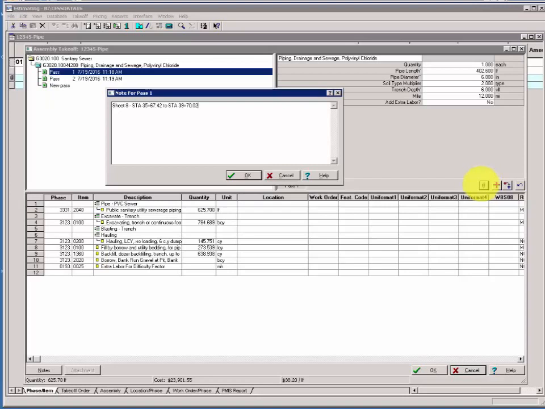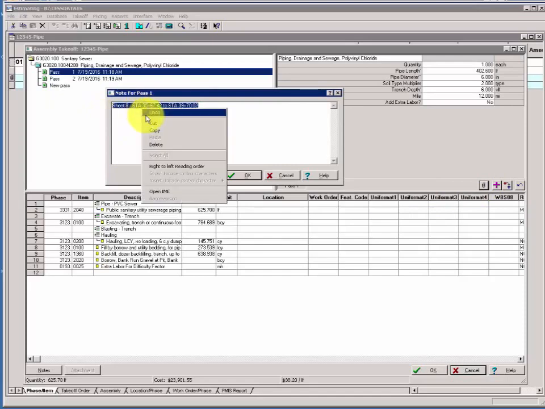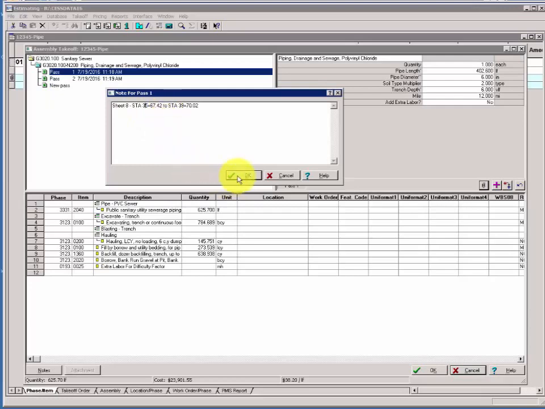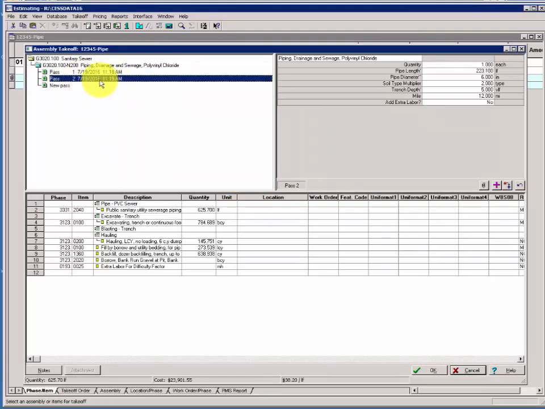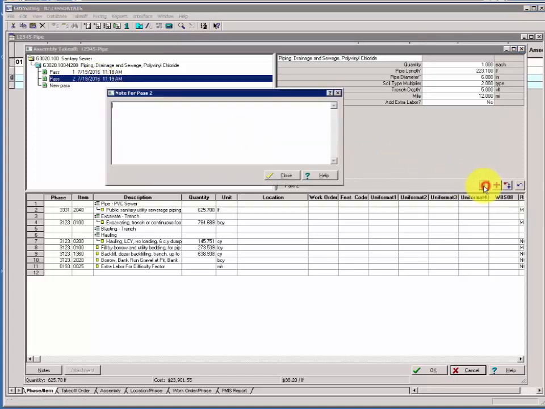39 plus 70.02. Highlight the text. Now, to save a bit of typing, I'll go ahead and copy that text so I don't have to retype it each time. I'll click OK and move down to pass number 2. You have to have focus on the pass that you want to put the pass note on. I'll click Pass Notes again. I'll paste, and my ending station from pass 1 is my starting station in pass 2.